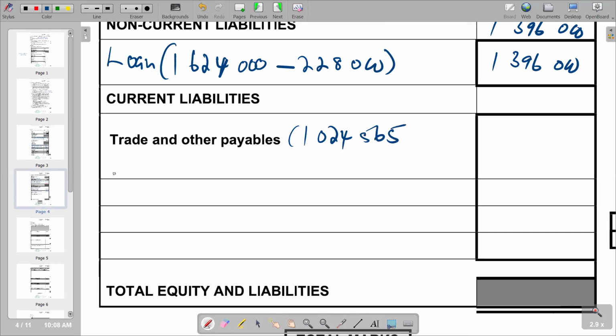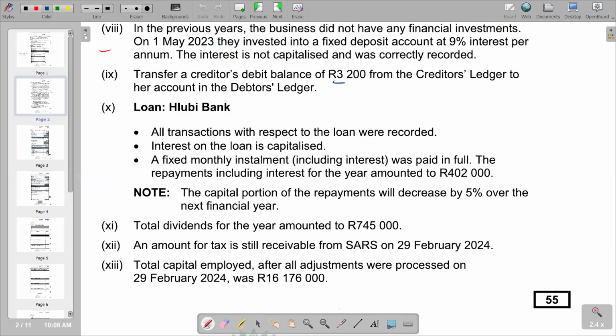Then we check for adjustments that we are going to use under trade and other payables. Remember, we are supposed to look for accruals of expenses, accrued expenses. We look also for income received in advance. In any transfers, remember we've got a quick pick that we can make of a transfer of 3,200.